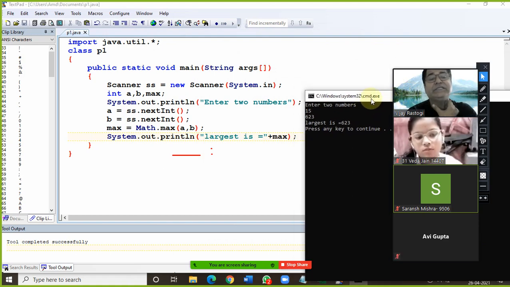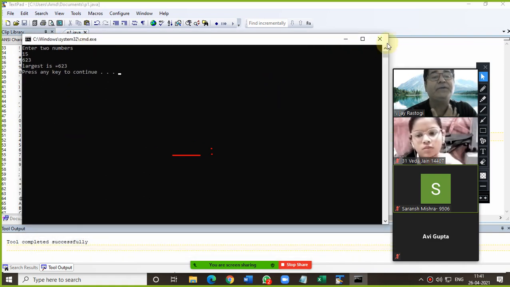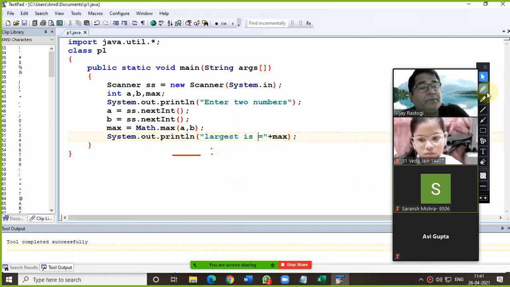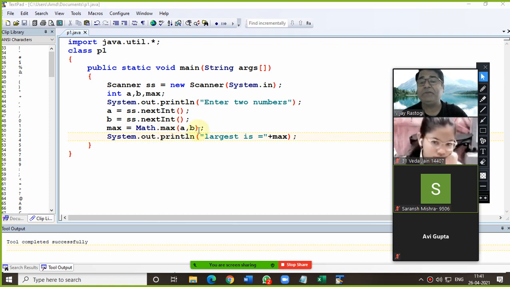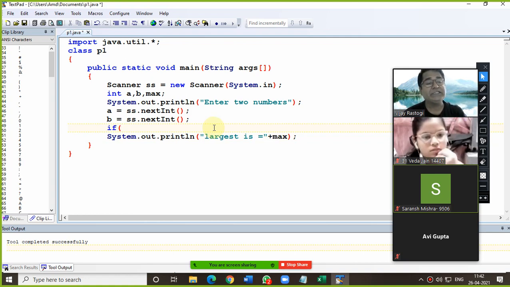Okay. So now the same program I am going to show you with the help of if else also, because that is very important. Here we have used the Math.max inbuilt method. If you don't want to use this, what are we supposed to use? We are supposed to use the conditional statement, which is used to check the condition in your program, and that we have done in class 7th, class 8th also.